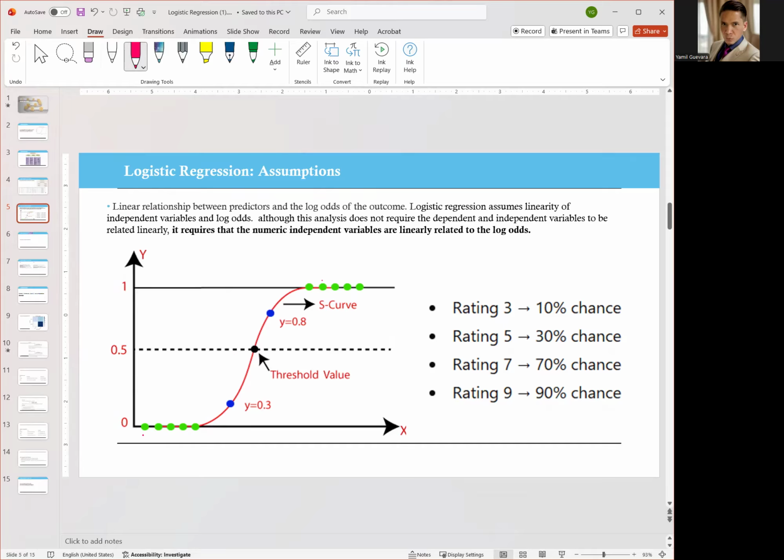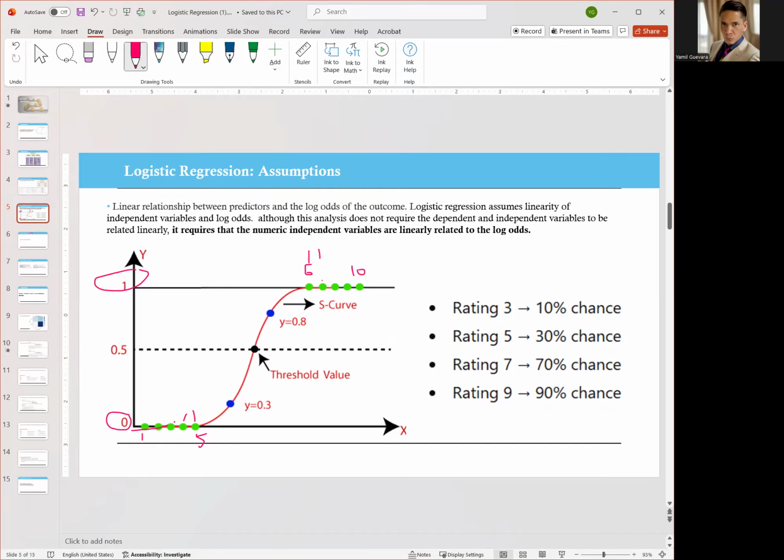The customers that rate you between 1 and 5, most of the time, don't recommend your company. Customers that rate you between 6 and 10, most of the time, did recommend your company. It doesn't mean that every customer that rates you 4 or 5 does not recommend your company, or that every customer that rates you 6 or 7 did recommend it, but most of the time, that's how it is.